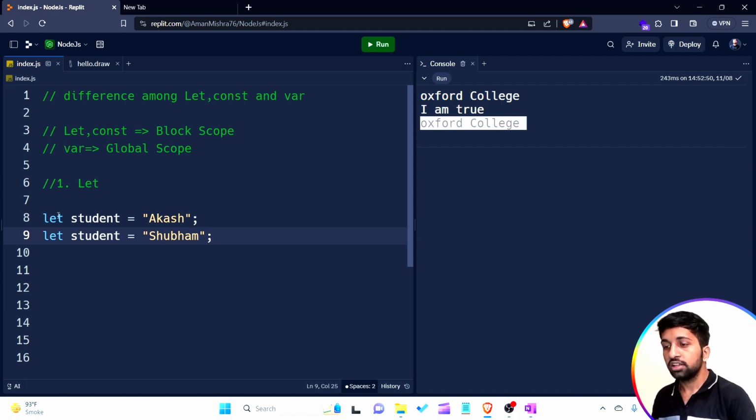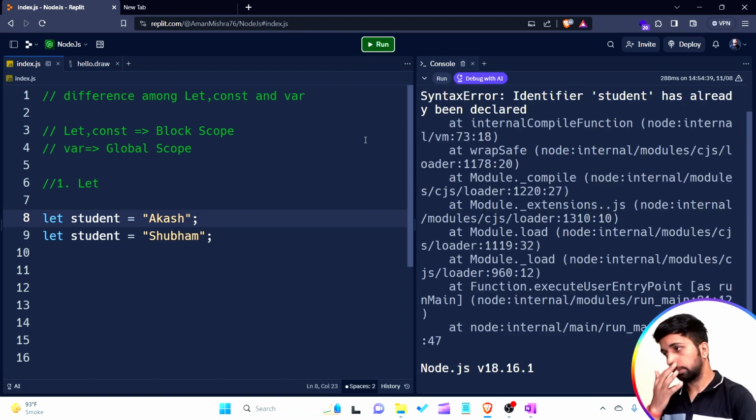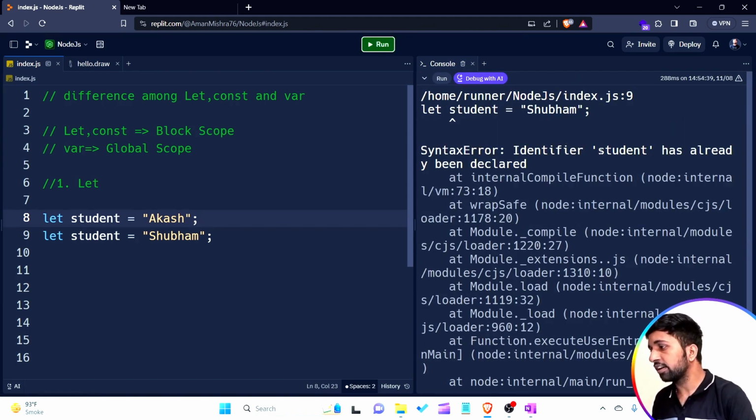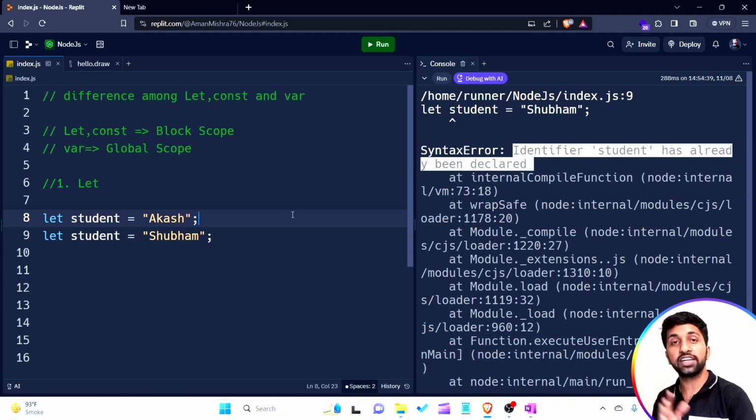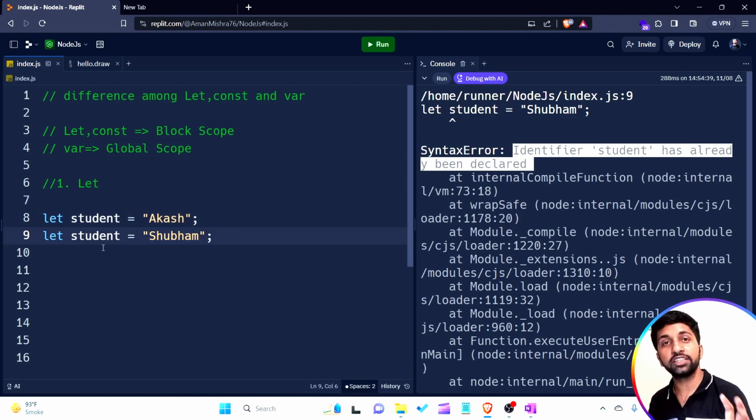What I'm writing shows we are able to redeclare and update the value of a var keyword variable in the same scope. But when I'm talking about the let keyword, let's see what the output is when I want to redeclare a variable using let. So let's run the program and see the output. It is an error: Identifier 'student' has already been declared. This is the benefit of using the let keyword. JavaScript throws an error that this particular student variable is already created.